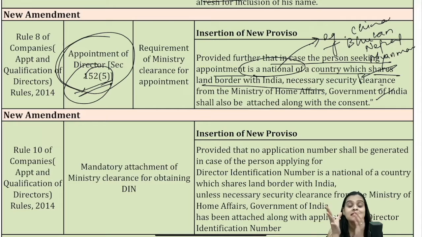Now, in fact, you will see a lot of amendments being made in FDI also. The government is very much concerned about FDI coming from these places. Now, if this is happening, then that person needs security clearance from the Ministry of Home Affairs, Government of India, and that is also going to be attached along with the consent. So we have consequential amendments in our forms as well. We have amendments in DIR 2, we have amendments in DIR 3, right?